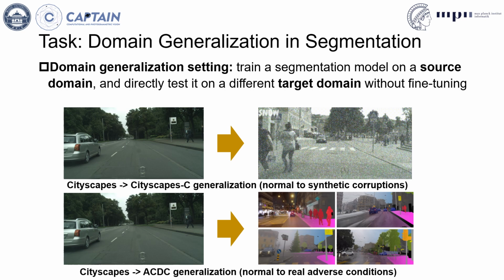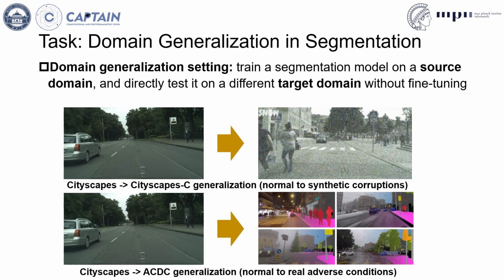The task of domain generalization in segmentation is to train a segmentation model on a source domain and generalize it to a different target domain without fine-tuning. Different from domain adaptation, the target domain is unknown during training, which makes this task very challenging. This slide shows two examples of generalization.